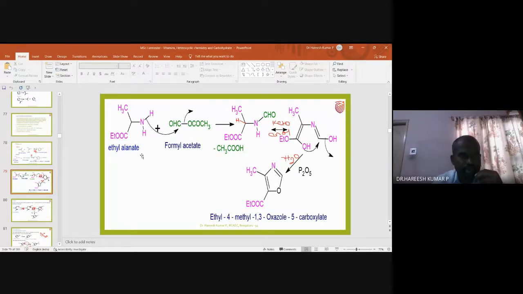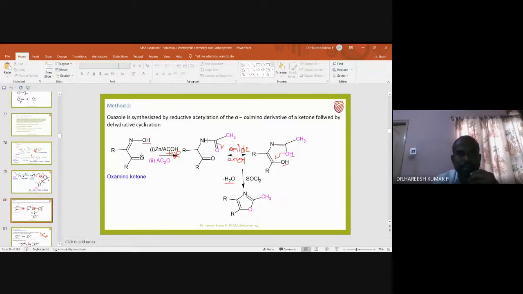Okay, now I will move to the next slide. So next slide, I am taking method 2. So method 2 of synthesis or the preparation of oxazole. In this method 2, oxazole is synthesized by reductive acylation.